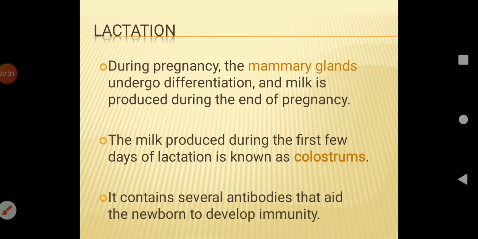Now coming to lactation. During pregnancy the mammary glands undergo differentiation, and milk is produced at the end of pregnancy. The milk produced during the first few days of lactation is known as colostrum. It contains several antibodies that aid the newborn in developing immunity.